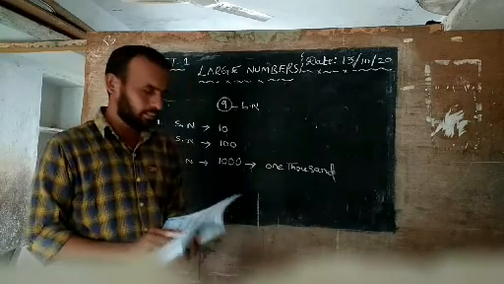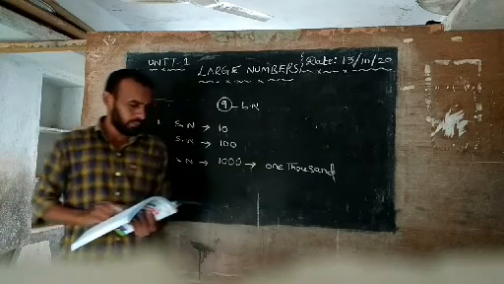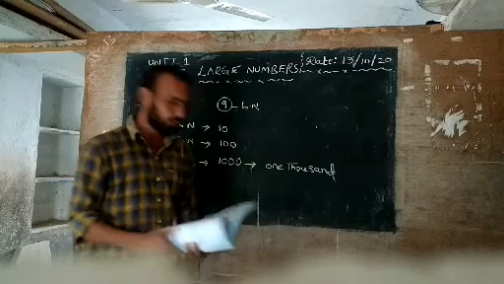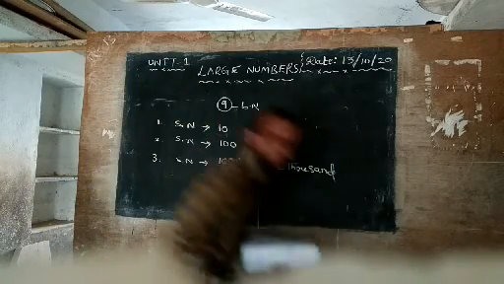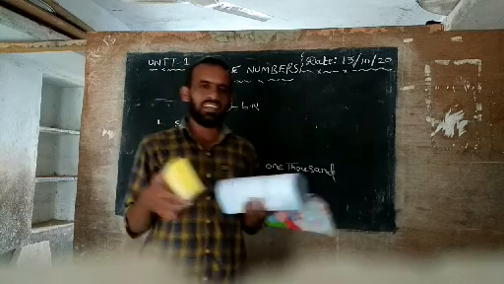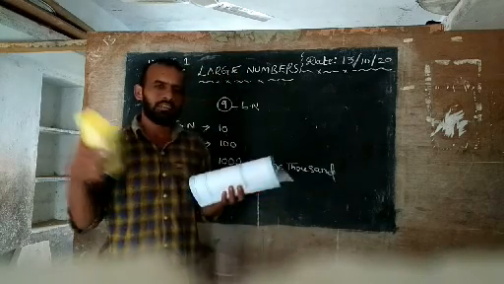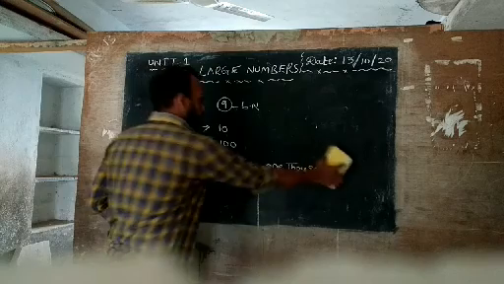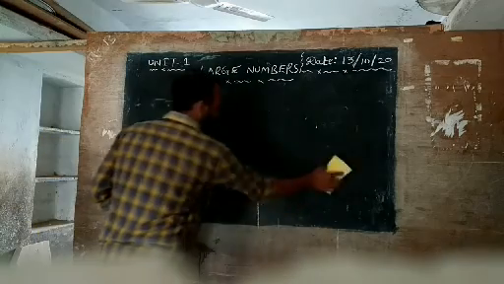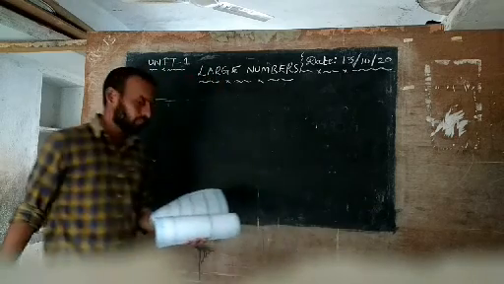Now we are going to discuss the third bit. Do the following sums. Sum means addition. We already discussed this in third class. Again one time we will discuss sums.